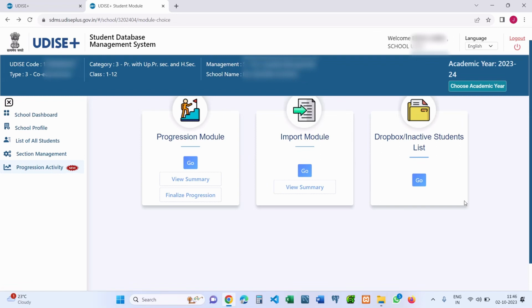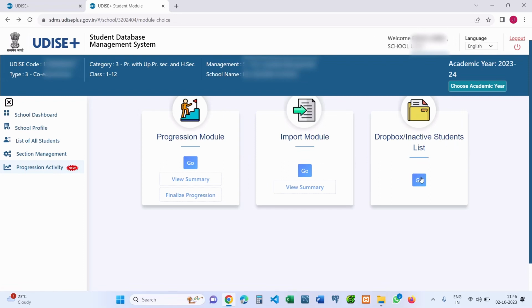Now the next module is very important, that is the import module. But before we go to the import module, let us check another module, that is the Dropbox or inactive student list.